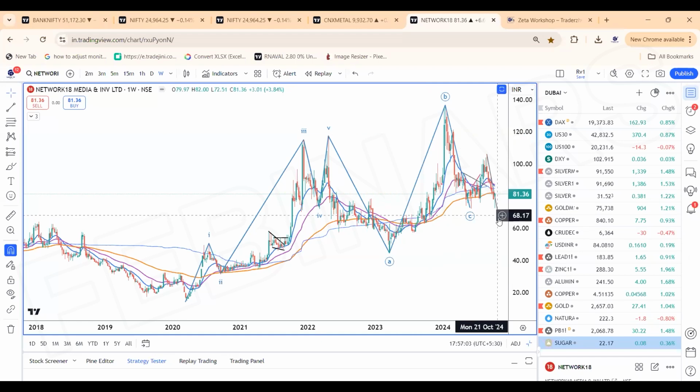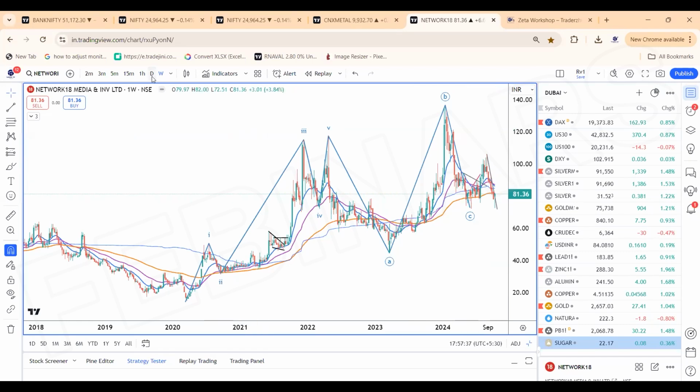The A, B, C, X could have completed, and now the trend could have been starting, and where it can take the trend towards. Huge potential is there in the stock. See here we are seeing a clear one, two, third, fourth, and fifth, then A, B, C correction, then the third impulse should start in the stock, which could take the stock to the different levels until this low is held. 72 could be the stop for the stock.